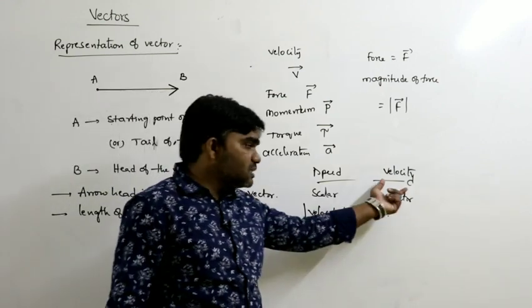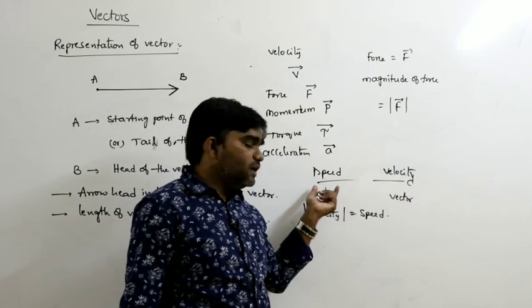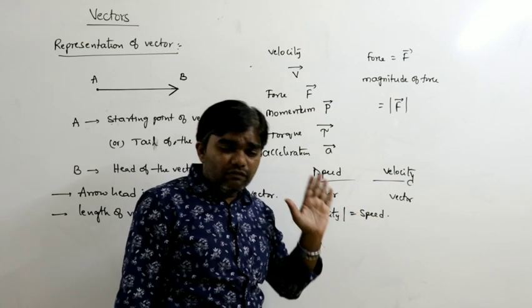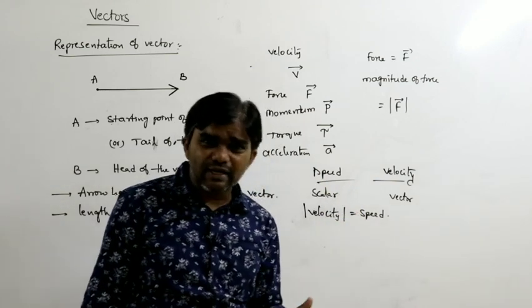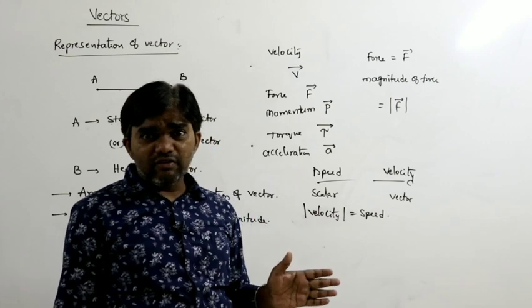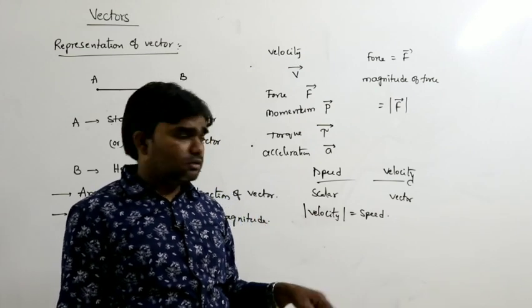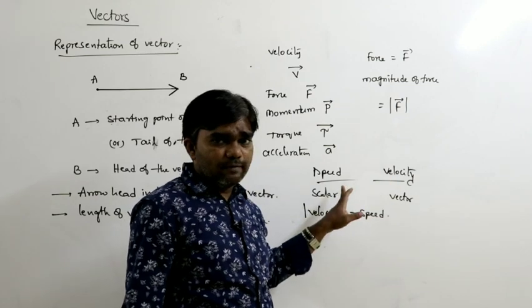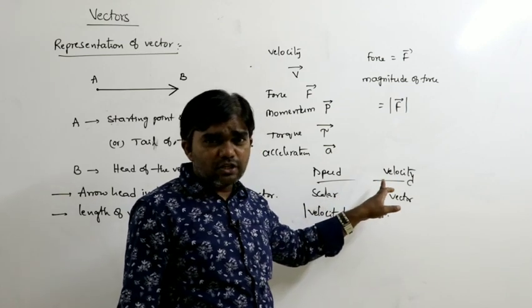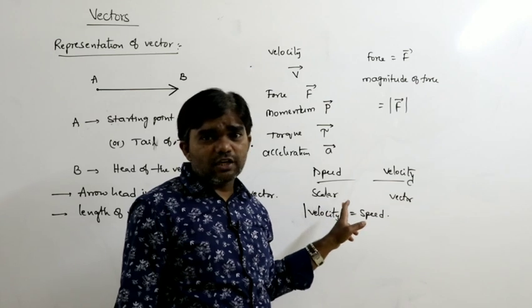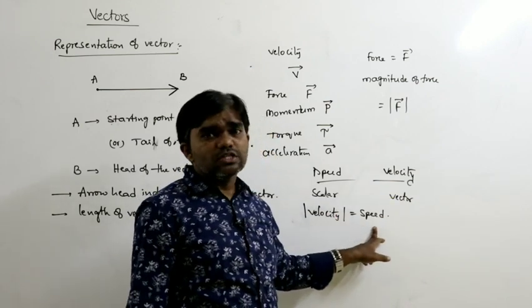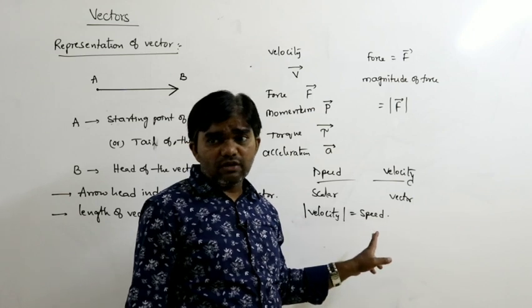That means velocity has direction and speed doesn't have any direction. That is the major difference. If the two bodies are traveling in the same straight line, in the same direction, then this is a vector and scalar. That means velocity and speed. Velocity must be represented with the direction and speed doesn't represent any direction. So magnitude of velocity is equal to speed.